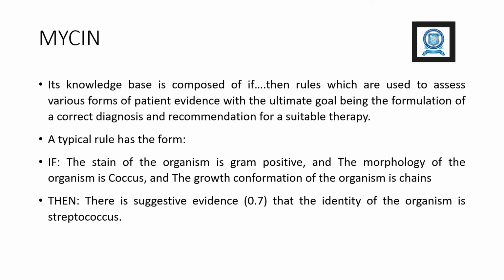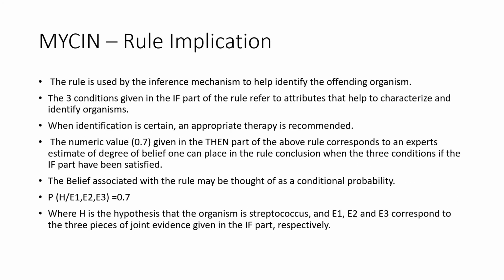A typical rule has the form: if the stain of the organism is gram positive, and the morphology of the organism is coccus, and the growth conformation of the organism is chains, then there is suggestive evidence 0.7 that the identity of the organism is streptococcus.